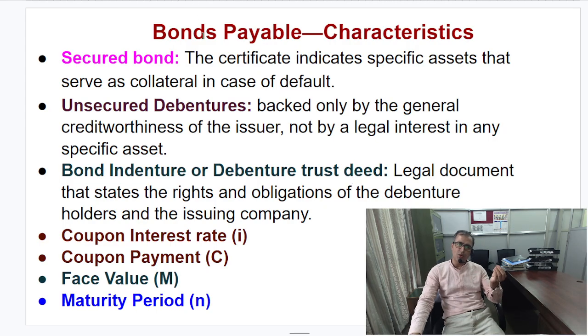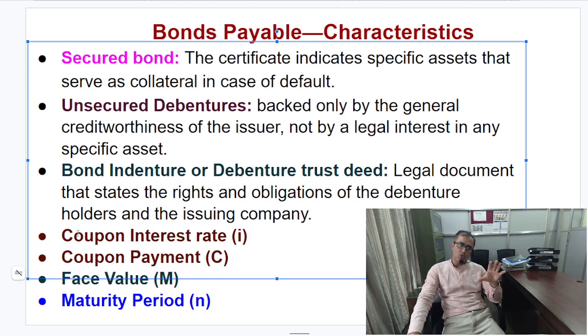It could be a secured bond, which is backed by collateral, and normally a bond is always secured. In case of an unsecured debenture, it is not backed by collateral but by the creditworthiness of the issuer, the rating of the company. Now what about the bond indenture, friends? Bond indenture is also known as the debenture trust deed. It is a legal document which clarifies the rights and obligations of the debenture holder and the issuing company.